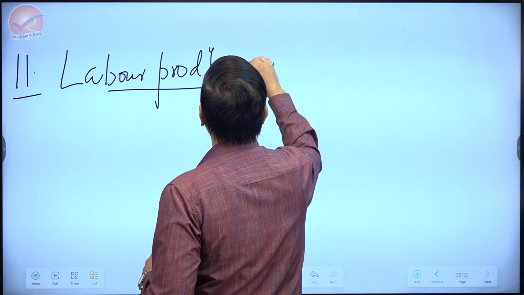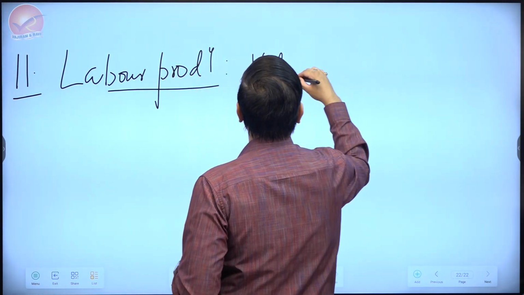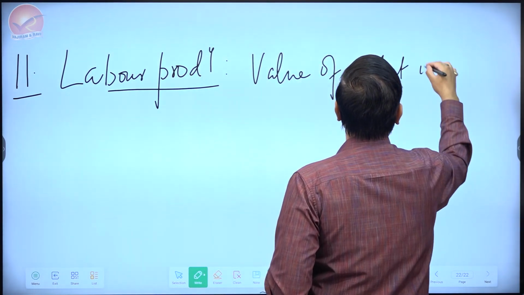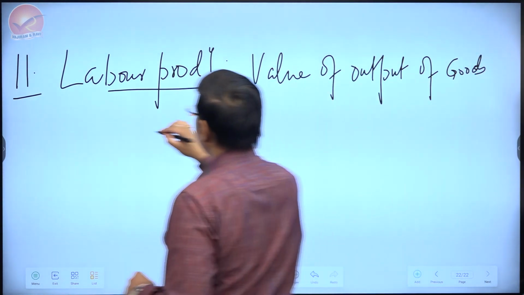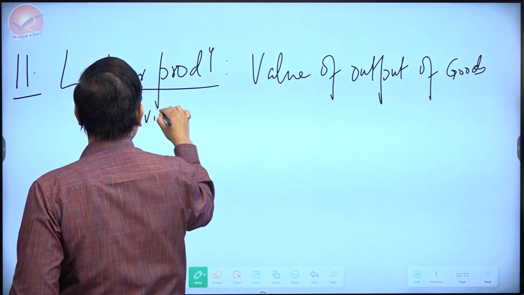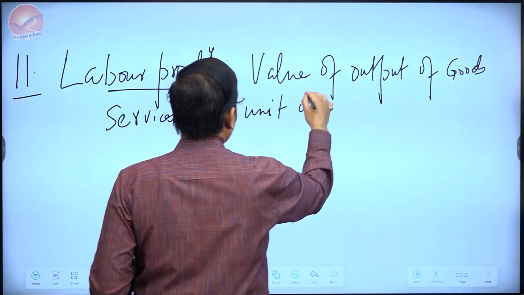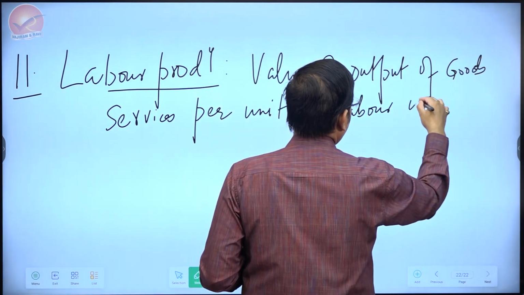Labor productivity in a general sense refers to the value of output of goods and services per unit of labor in the economy.